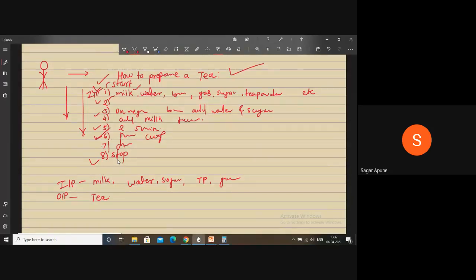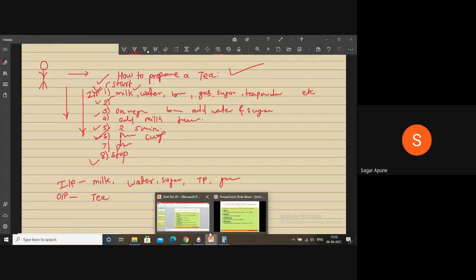After 100 steps, it should end, right? So it should end at some point. It should end at some point. So it is called an algorithm.